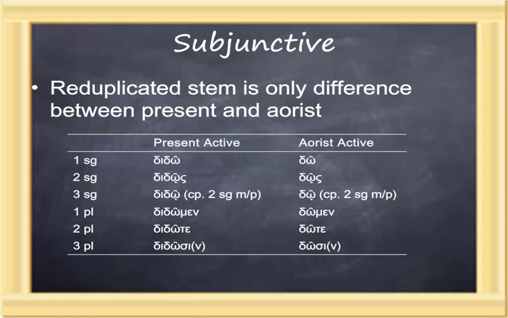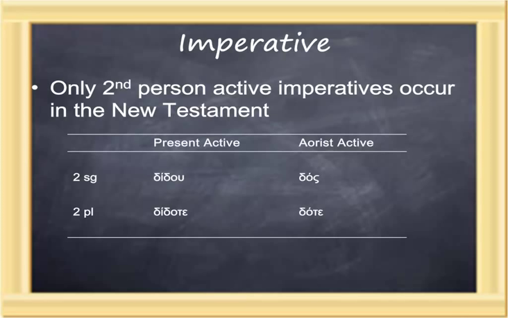By the way, those third person singular present active subjunctive and third person singular aorist active subjunctive are also identical in form to the second person singular present middle passive subjunctive, and in the case of the aorist, the second person singular middle subjunctive.